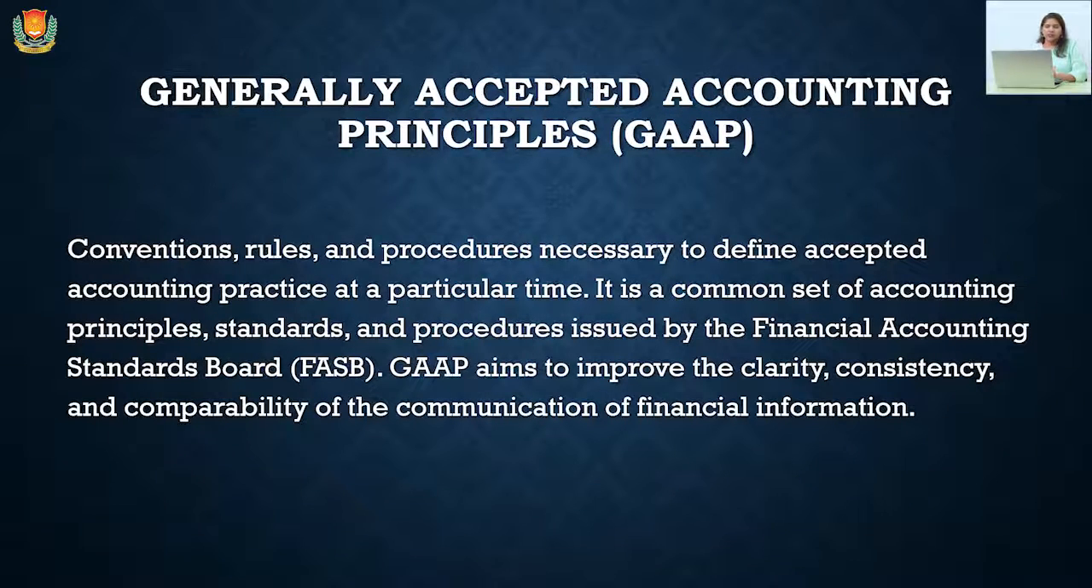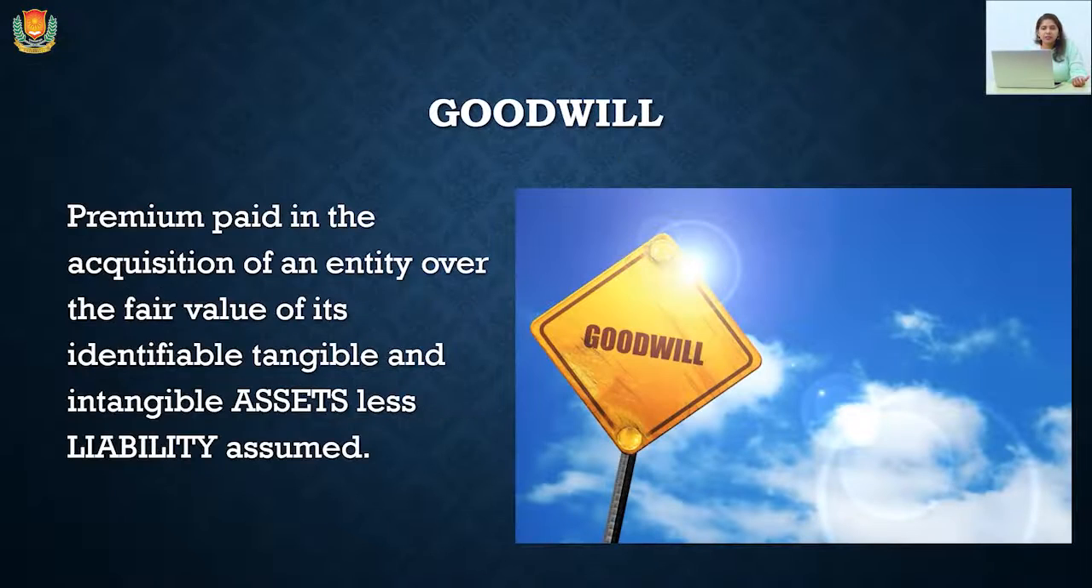Next is GAAP. GAAP are the generally accepted accounting principles. These are rules, conventions, procedures. These are set principles to maintain the accounting records in the business. So, if an accountant is maintaining the records in the company, he or she will have to follow the GAAP principles. These principles are maintained to improve the clarity, consistency, and comparability of the accounts of financial institutions.